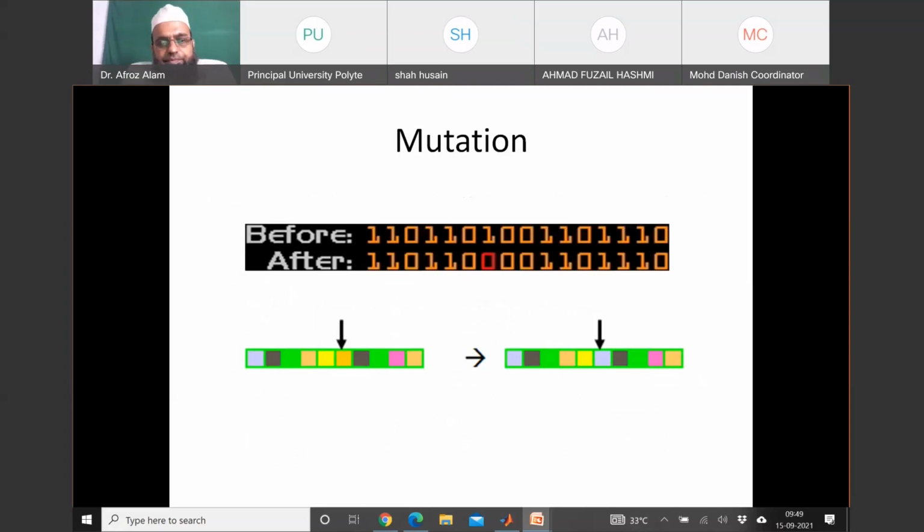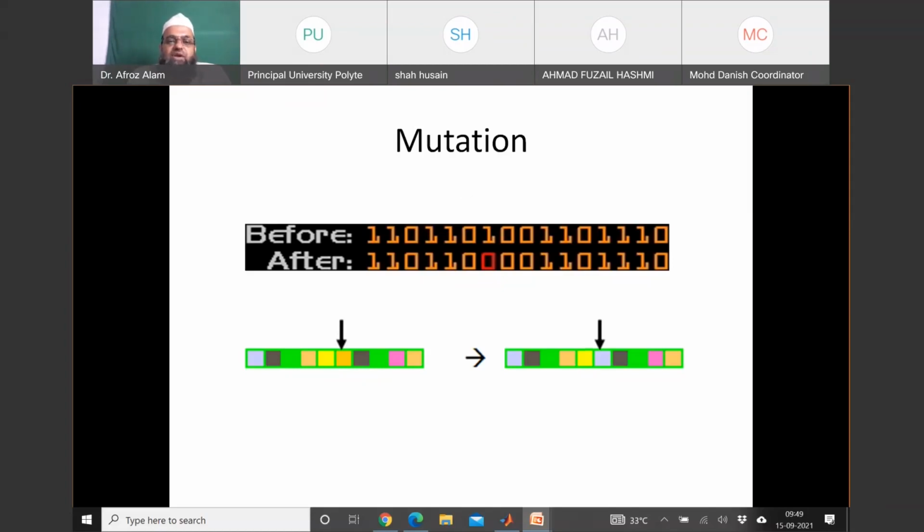See here, if you want to mutate, the size is very small. So at least you can have one gene interchanged. See in red color, before and after, the 1 is changed to 0. Obviously, we don't have much option in binary variables. If you want to change, 1 can be changed to 0 or 0 can be changed to 1.